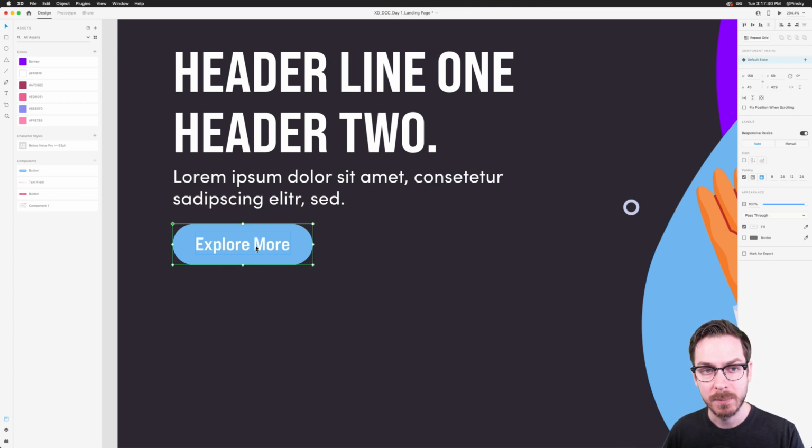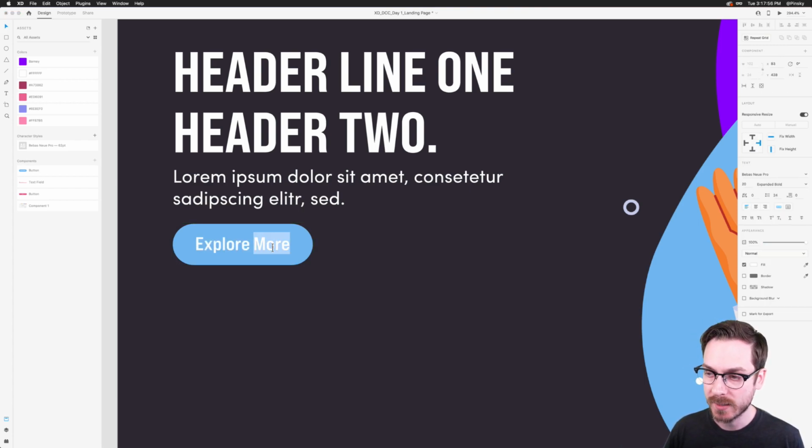Cornell is asking, is the landing page the whole page or just the top part that we can see when it loads? So this challenge is just the top part. It's above the fold. We're going to do a lot over the course of the week that explores what's below the fold, but for now, just above the fold.